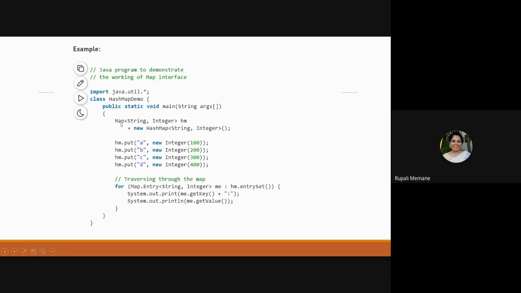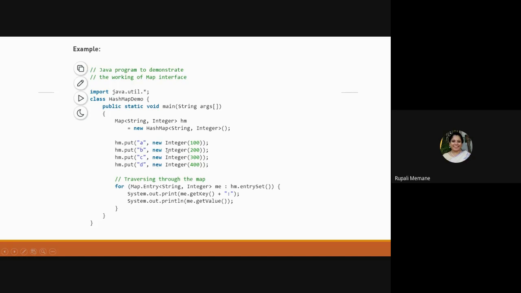This line differs from the previous collection because here you pass two elements, so this becomes one entry. Now HM is my identifier or variable, and I'm going to insert values. What is the method to insert a value? Put. So I write hm.put, passing a String and a new Integer 100. The value stored at A is 100, at B is 200, at C is 300, and D is 400.